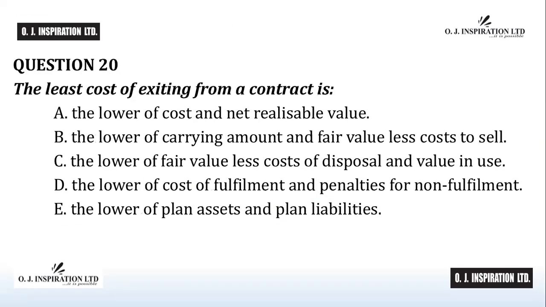Question number 20. The least cost of exiting from a contract is A, the lower of cost and net realizable value. B, the lower of current amount and fair value less cost to sell. C, the lower of fair value less cost of disposal and value in use. D, the lower of cost of fulfillment and penalties for non-fulfillment. E, the lower of planned assets and planned liabilities.